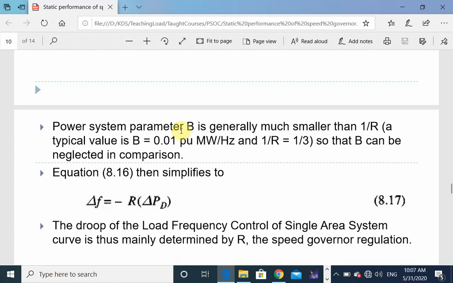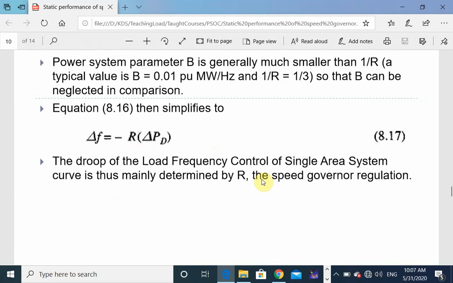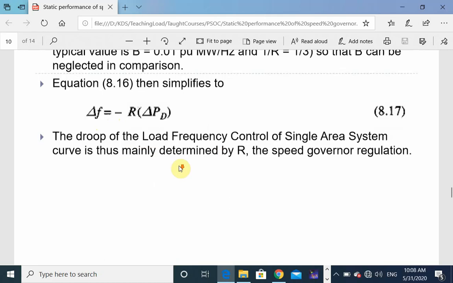Power system parameter B is generally much smaller than 1 by R, right? So B can be neglected in comparison. Typical value of B is 0.01 per unit megawatt per hertz, and 1 by R is 1 by 3. So we can neglect B in comparison. With this my equation is more simplified: delta F is equal to minus R into delta P.